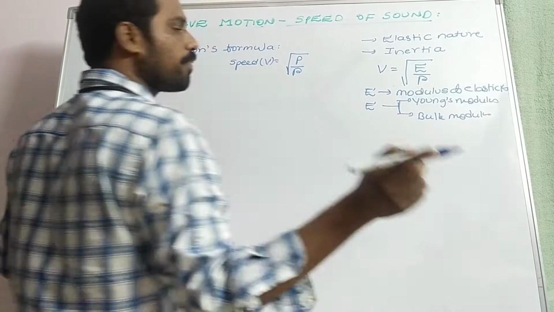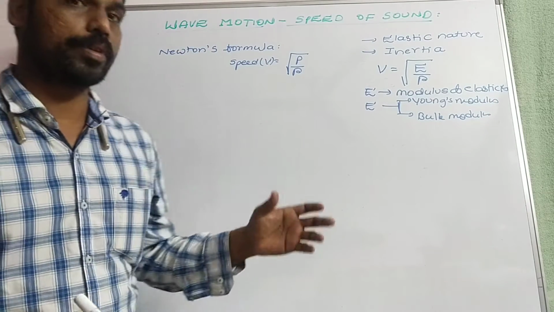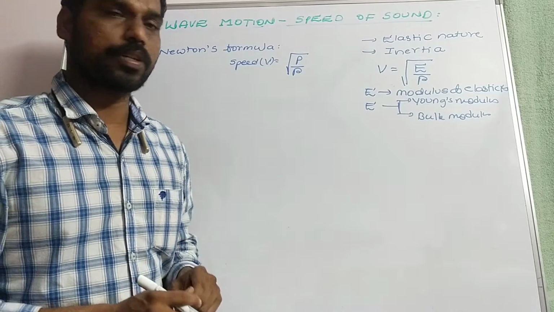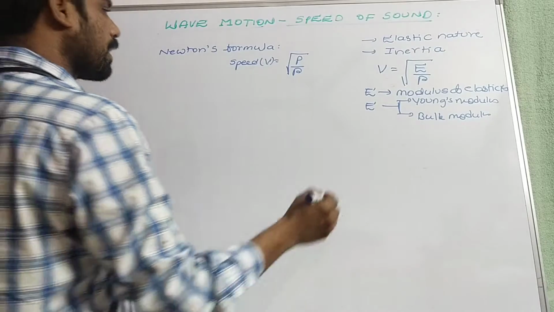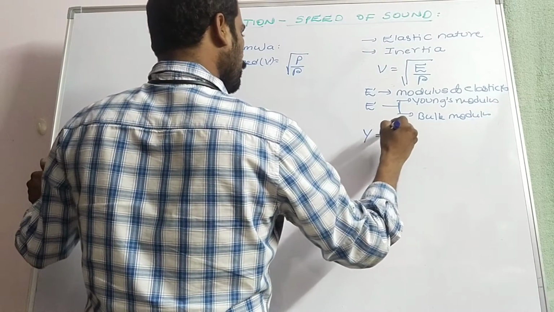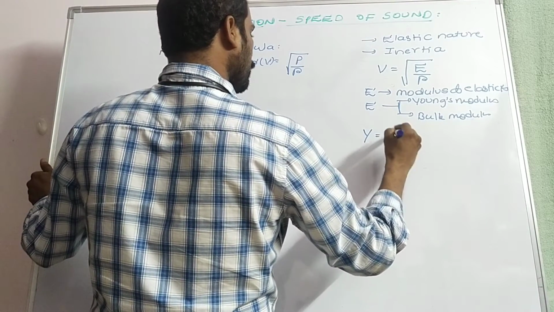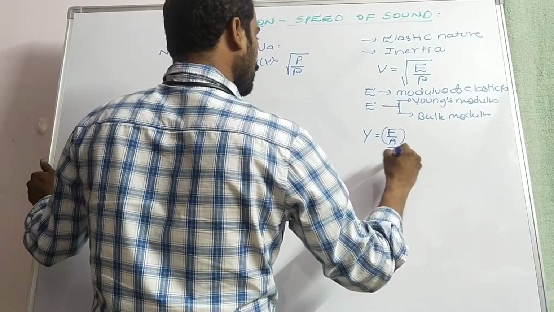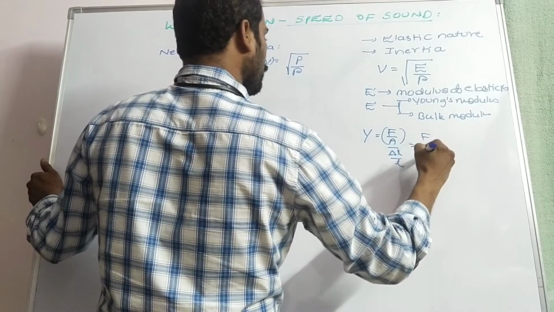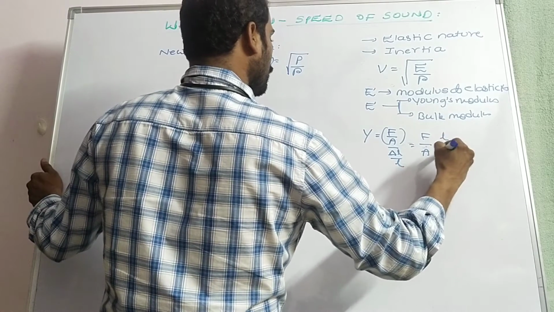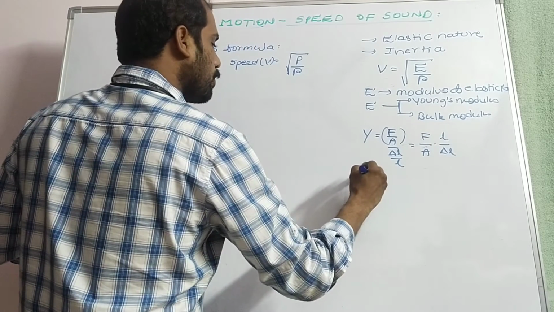In the first year, we go through the mechanical properties of solids. In the mechanical properties of solids, we know Young's modulus as well as bulk modulus. Young's modulus Y is equal to (F by A) by (delta L by L), that is equal to F by A into delta L. Then what about bulk modulus?